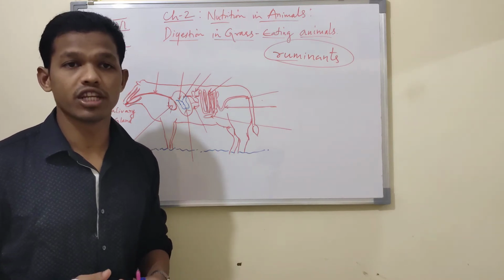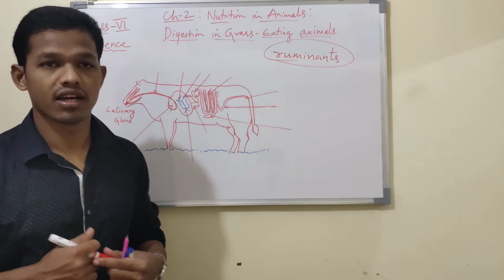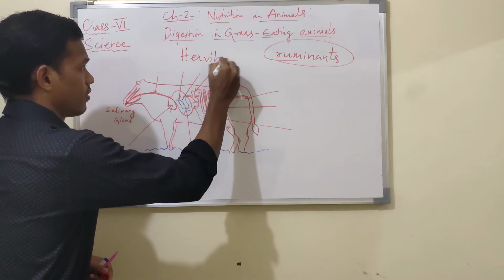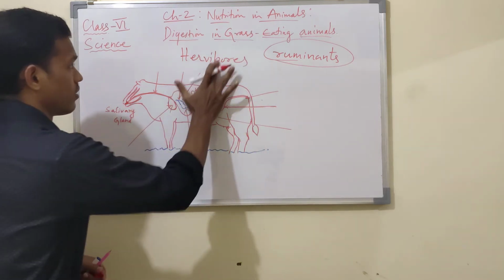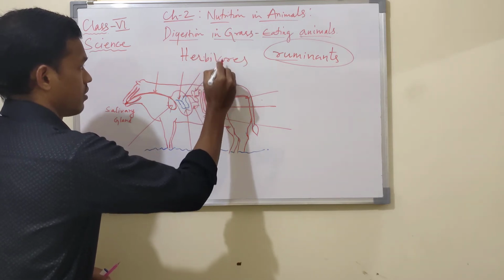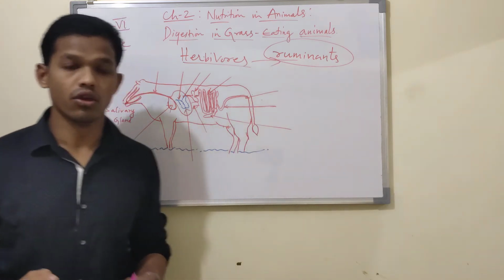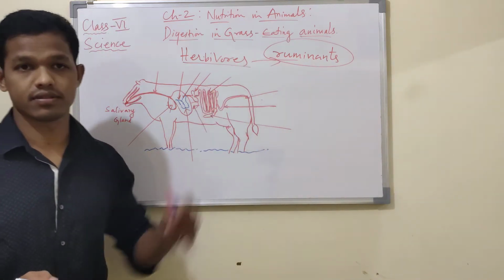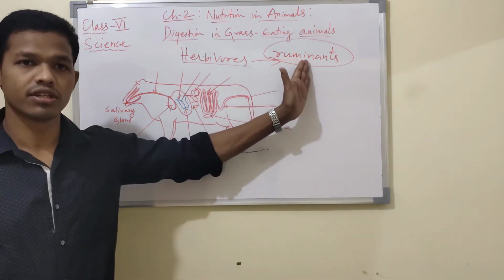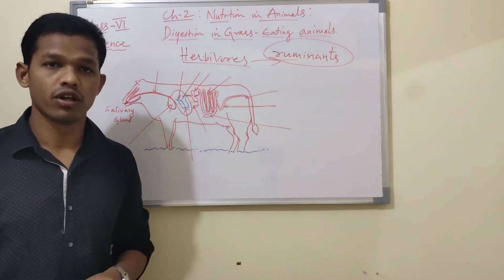Herbivorous means those animals which depend only on plants. Such animals are also called ruminants because they chew the half-digested food in the mouth.